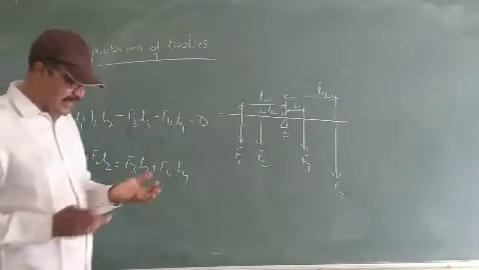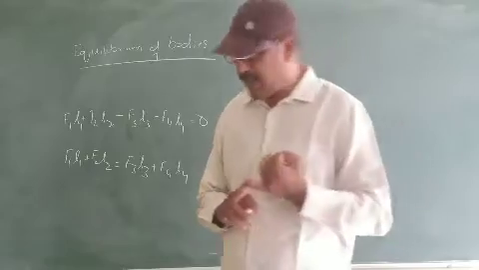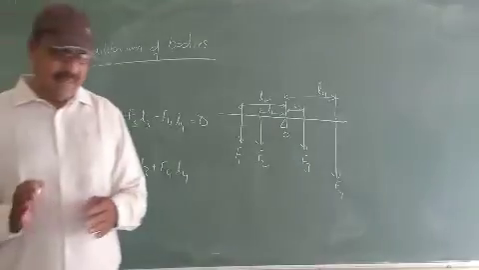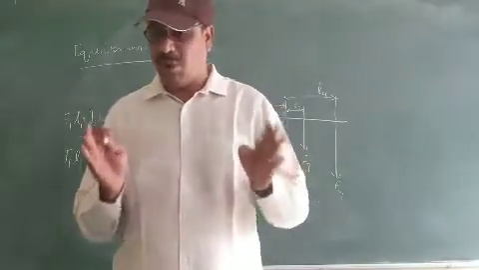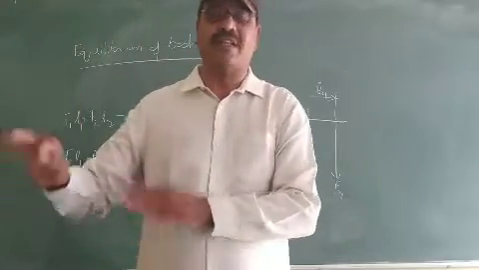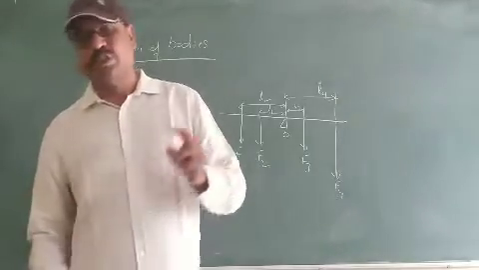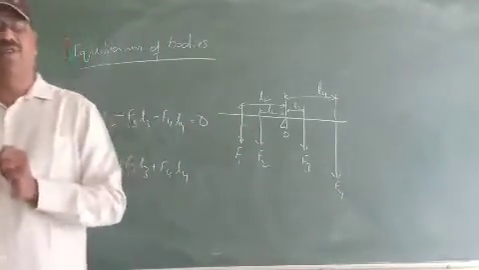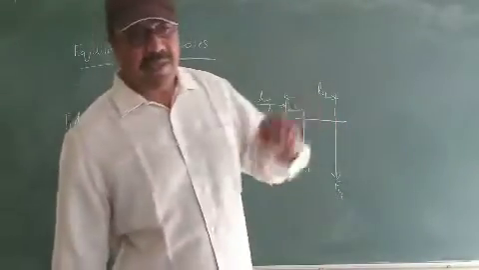So what we have learned today? We have learned about equilibrium of bodies. What is the equilibrium of bodies? When a number of forces are acting on the body and the net effect of the forces is equal to 0, and the body will stay in its own state, whether at rest or in motion, then we say that the body is in equilibrium. We discussed two types of equilibrium: static equilibrium and dynamic equilibrium.